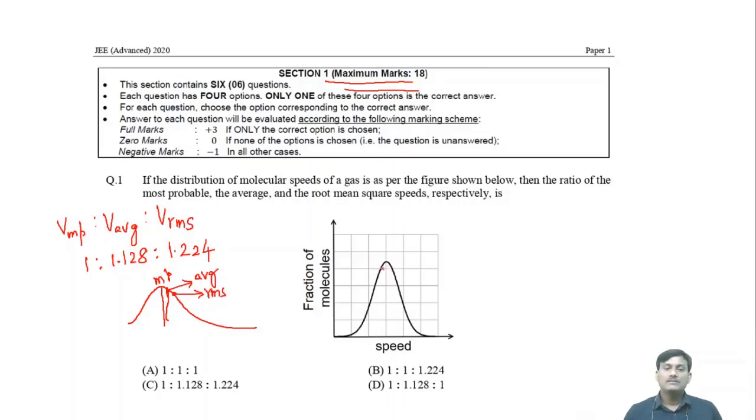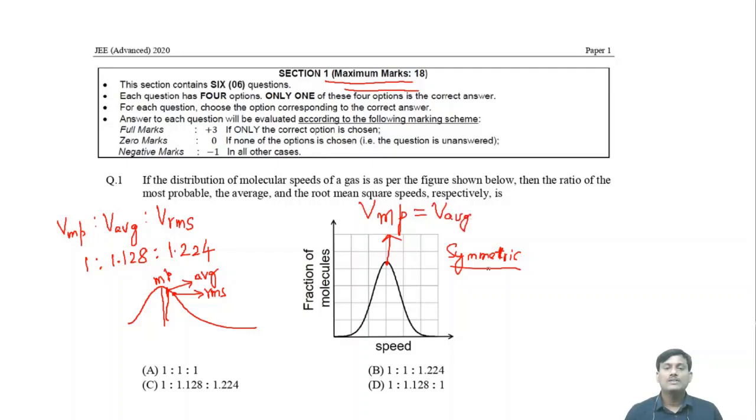But the given distribution curve is symmetric. So in this case, the middle point indicates most probable velocity and also average velocity.